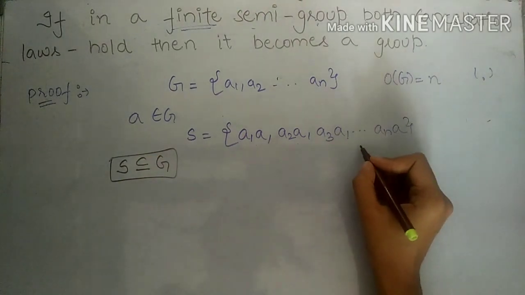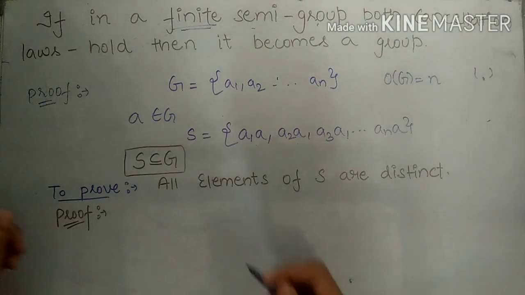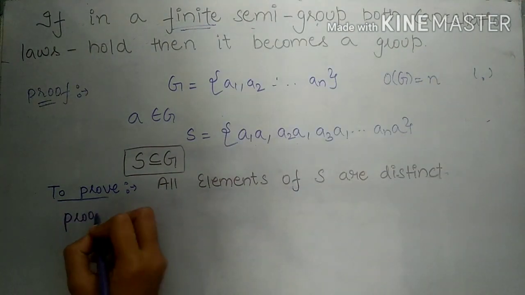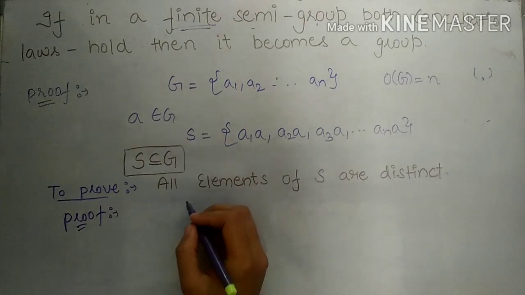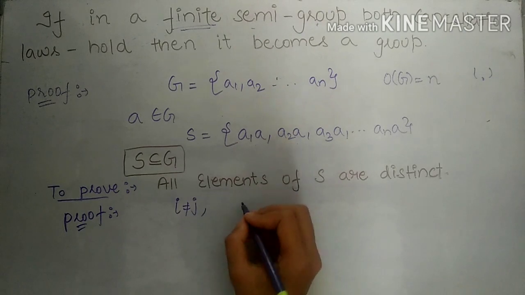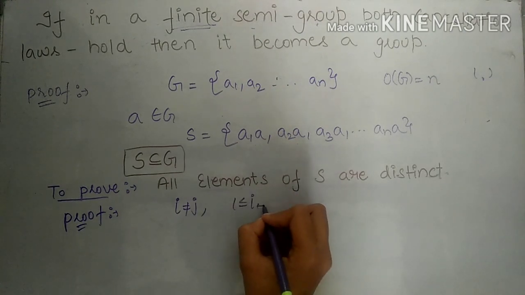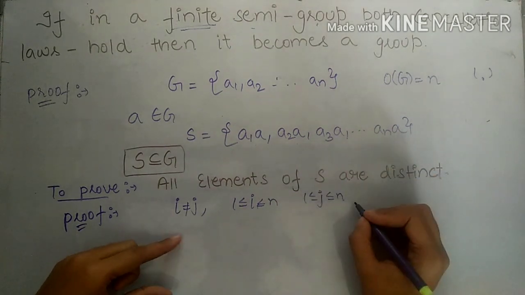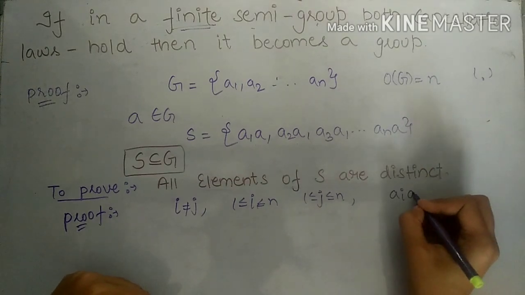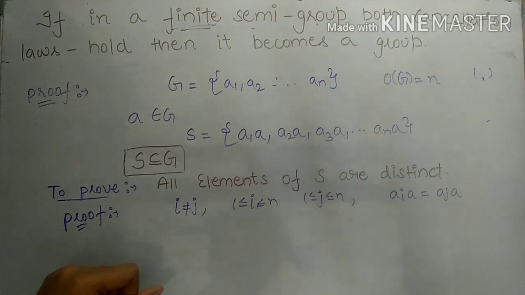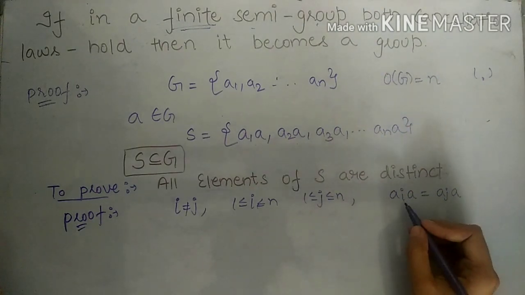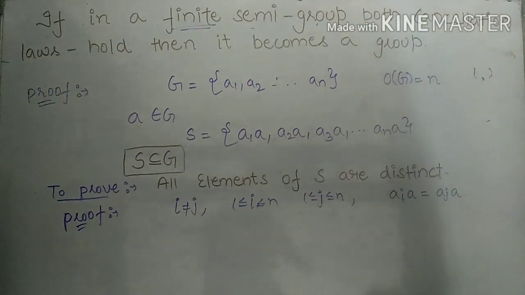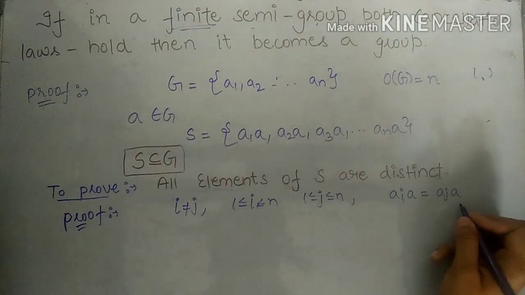Next, we will prove that all the elements of S are distinct. Let's assume that for some i not equal to j, where i and j lie between 1 and n, two of these elements are equal, that is, a_i a is equal to a_j a. But we are given that G satisfies both cancellation laws, so G also satisfies the right cancellation law.